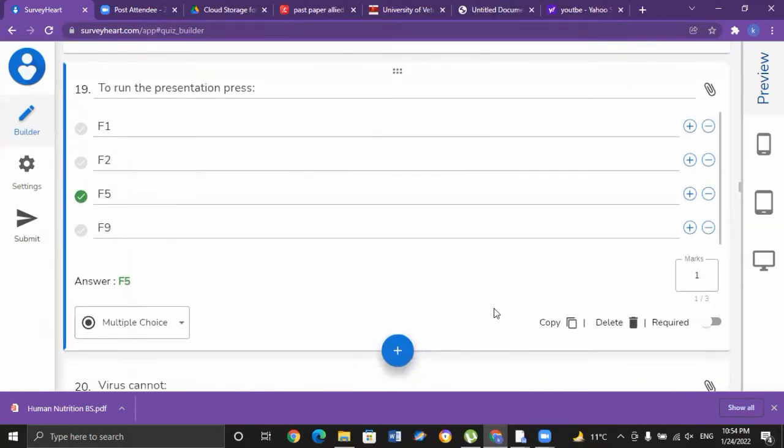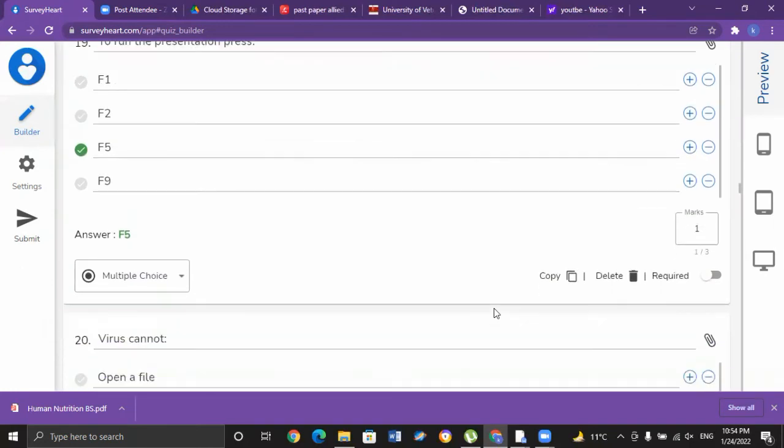To run the presentation, press, in order to run our presentation in PowerPoint, which of the following function keys is used? We can use F5 in order to run our presentation. That is option C for MCQ number 19.